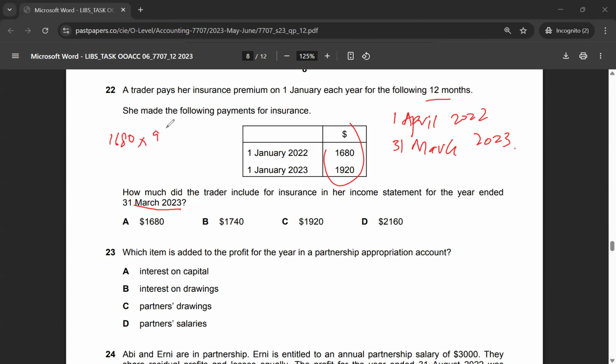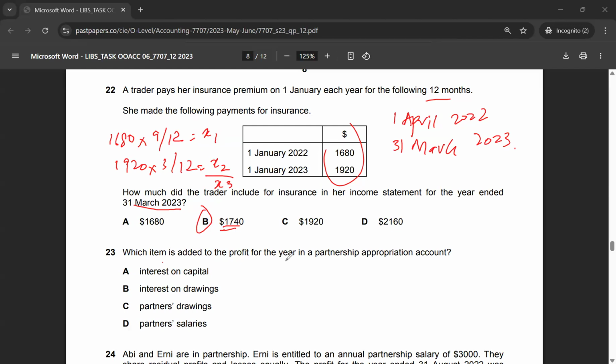It would be 1680 times 9 over 12, and then 1920 times 3 over 12. So first 3 months of 2023, and then the last 9 months of 2022. Right, so when you do the math in here, you have to add these numbers. So let's call it x1, and then let's call this x2, and then let's call this x3. Your x3 should be 1740. The correct answer to multiple choice 22 is option B.